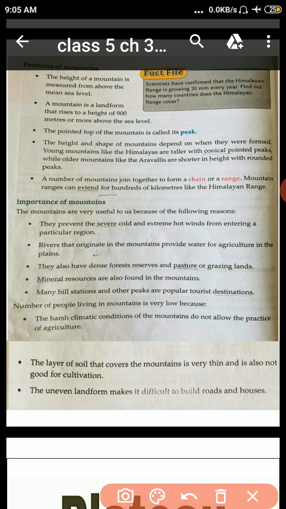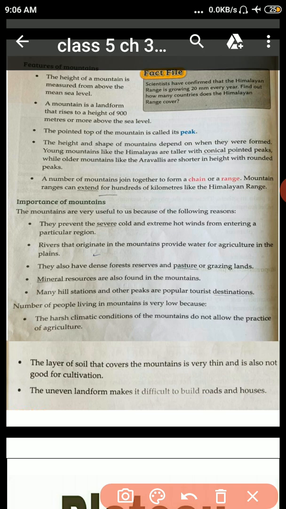A number of mountains join together to form a chain or range. A mountain range can extend, extend means enlarge or expand, hundreds of kilometers, like the Himalayan range. Okay, these are the features of mountains.